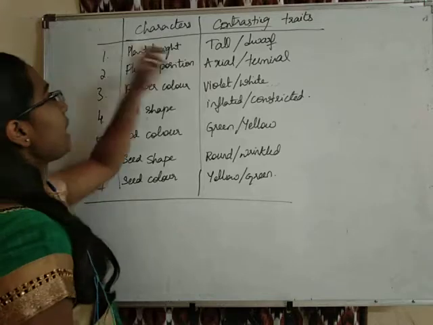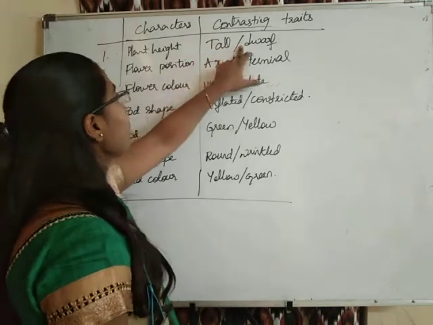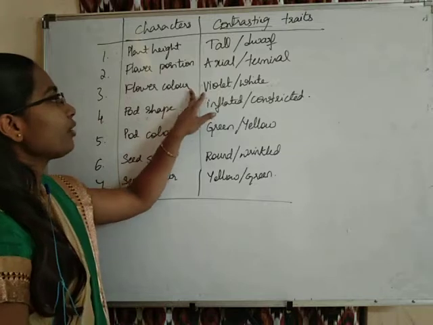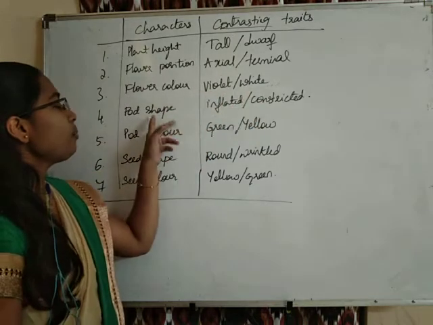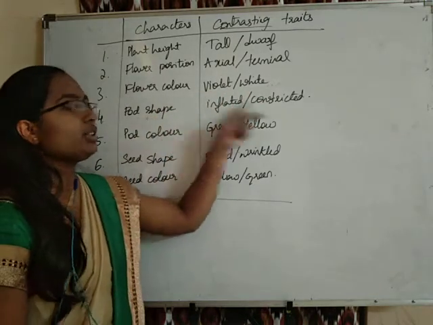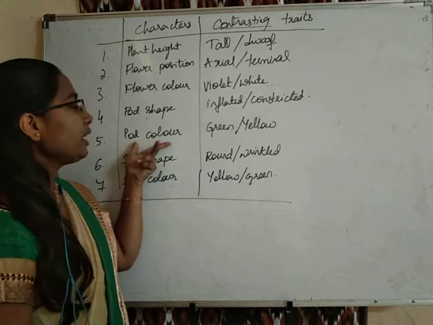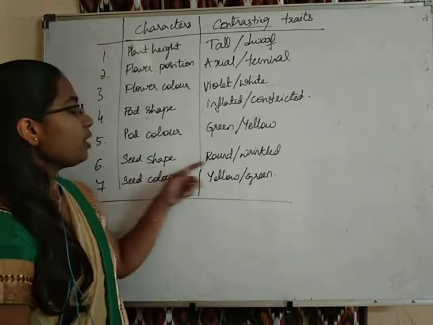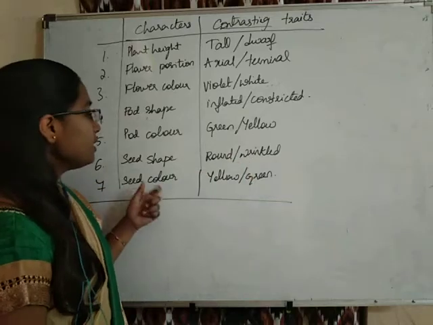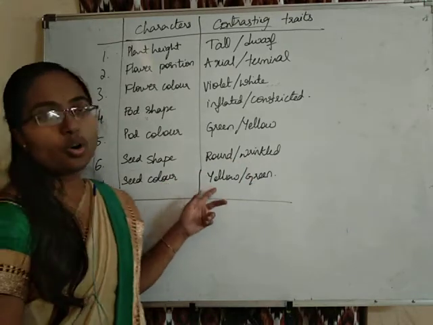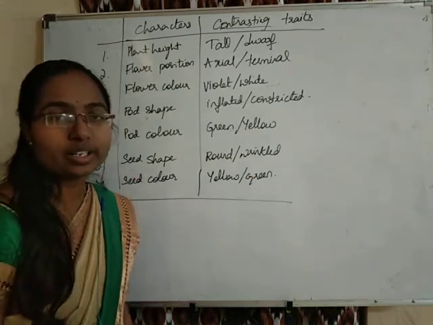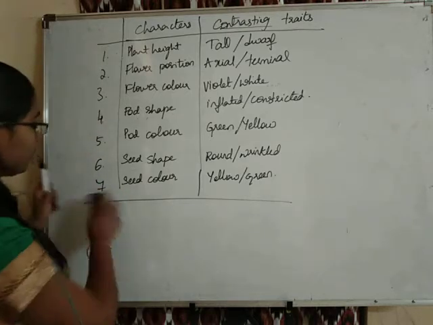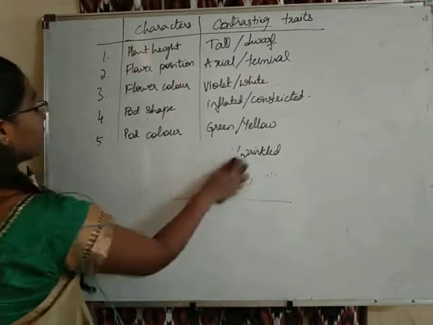Let us see. Plant height, tall and dwarf. Flower position, axial and terminal. Flower color, white and violet. Pod shape, inflated or constricted. Pod color, green or yellow. Seed shape, round or wrinkled. Seed color, yellow or green. These are the characters which are taken into consideration by Mendel. So let us see next what are the crosses that he has made.